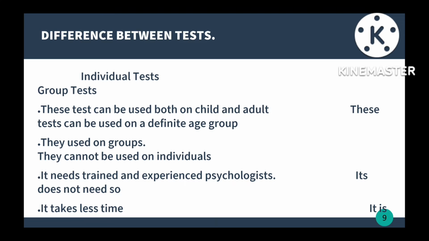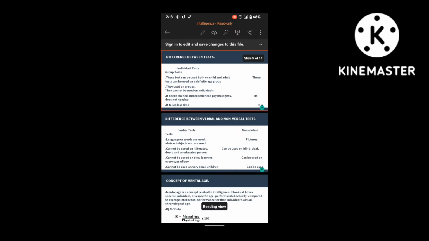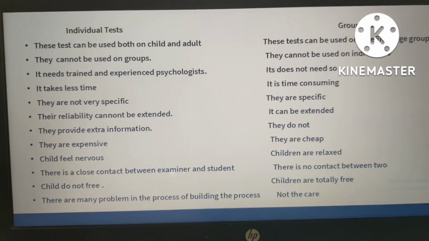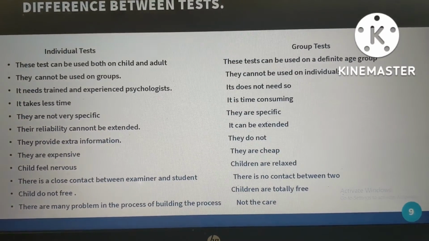Then let's see the difference between the individual test and the group test.